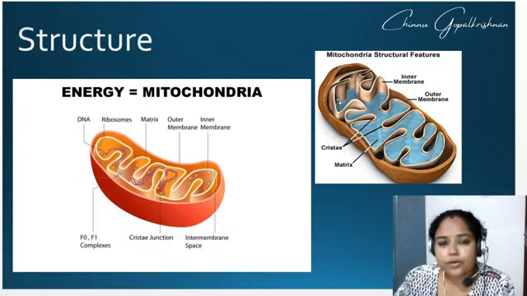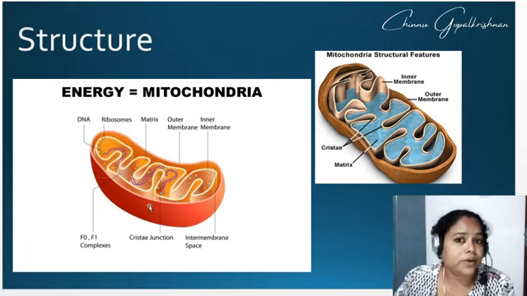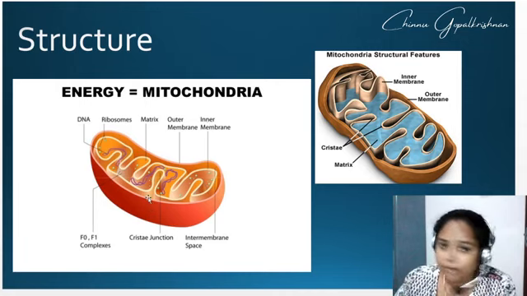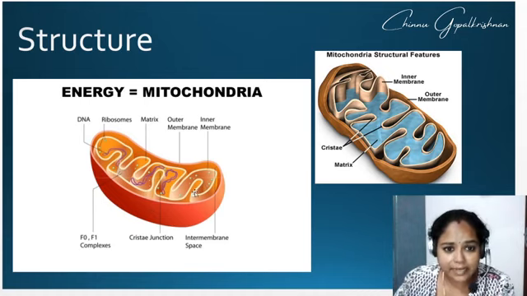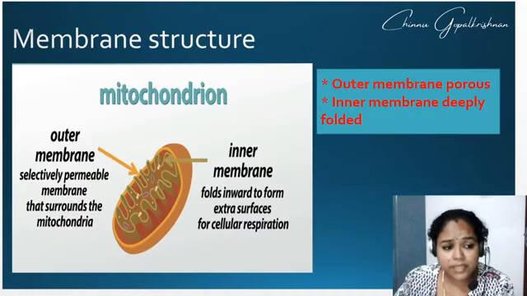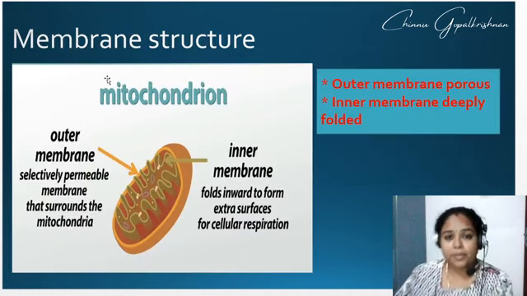Here I have given you 2 more pictures. This is the picture that you can practice for drawing, because mitochondria is a topic which can be even asked for a 5 mark question also. So at that time you can support your answer with a diagram. So this diagram would be enough. This is also one more diagram showing about the section of the mitochondria. Next one is having a look at the membrane.